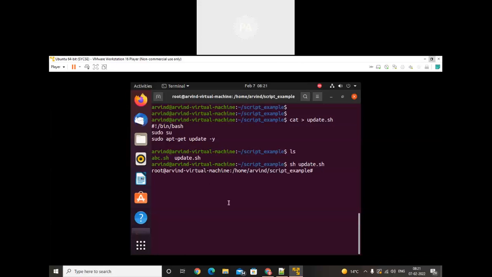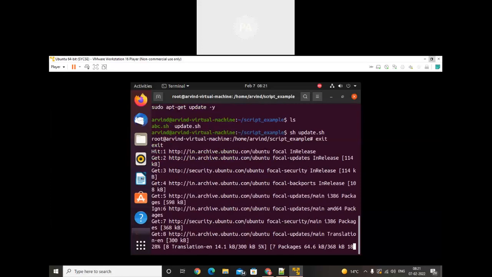The login is done, we have logged in as the root user, but the update hasn't happened. See, earlier it was arvind, right now it is the root user. So inside the script, sudo su has logged us in from here, but it cannot execute the next command. Now that executes.